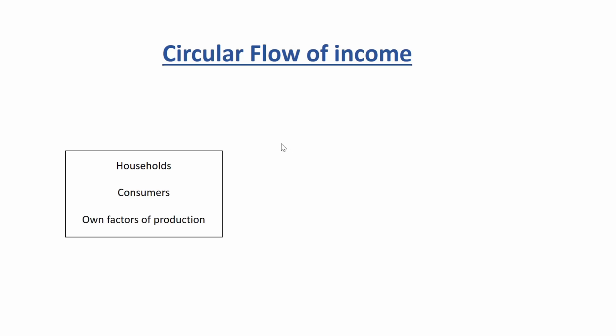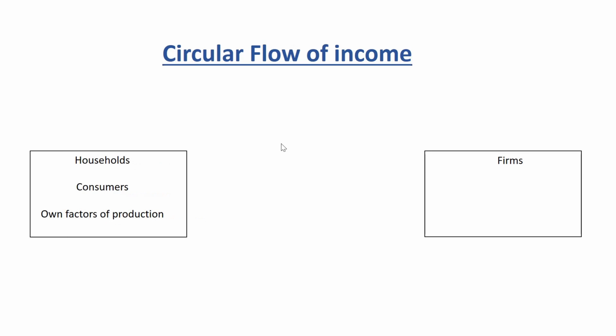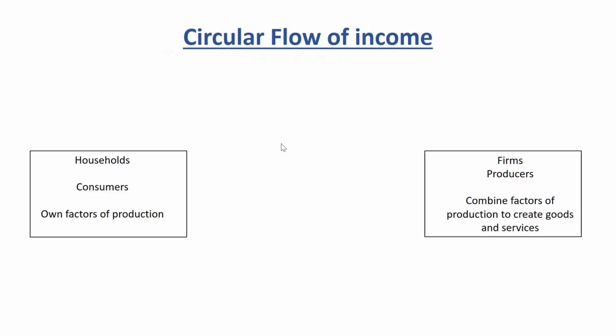We also assume here that all factors of production, so when we talk about factors of production, we're talking about land, labor, capital, entrepreneurship. All these are owned by the household. Now let's turn to the other agent in the economy. The other agent, we're talking about the firms. We should know that in this model, the firms are the producers, and as a result, the firms combine factors of production to create goods and services.